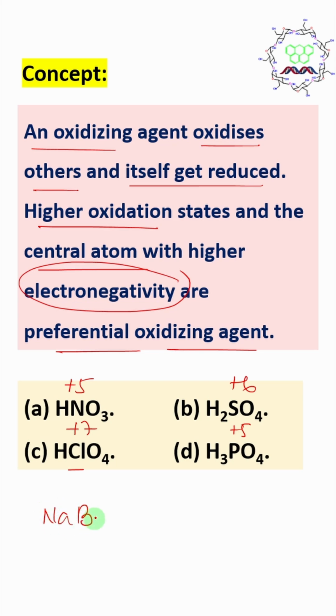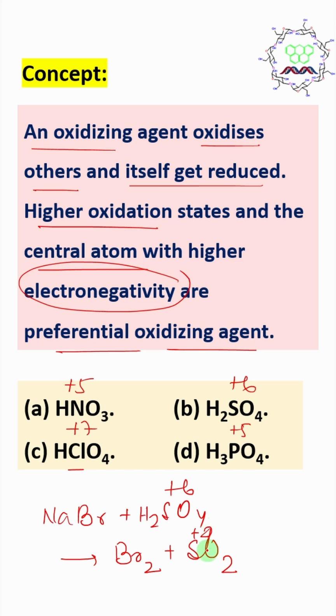For example, if you react sodium bromide with concentrated sulfuric acid, initially it produces HBr, which is further oxidized by sulfuric acid to bromine, and the sulfuric acid molecule is reduced to sulfur dioxide, +6 to +4, and here -1 to 0. Okay, so this is the story.